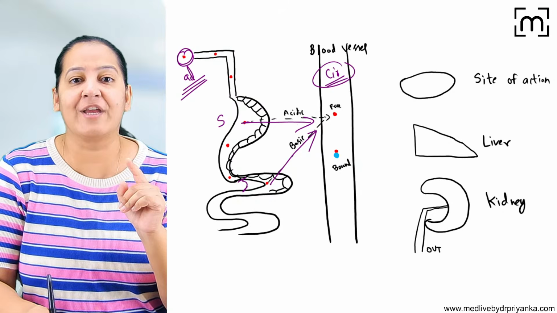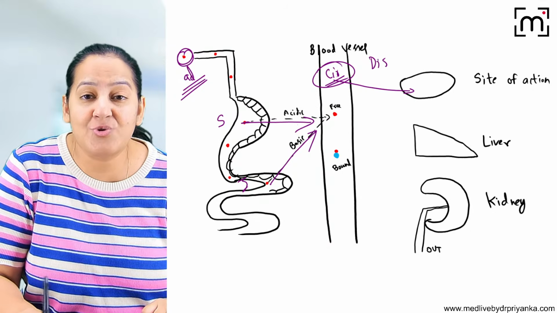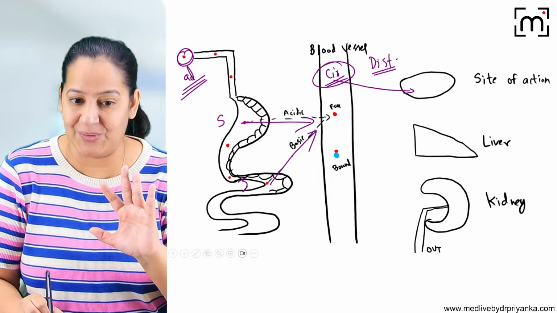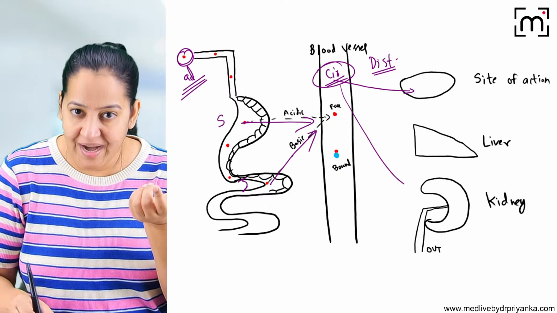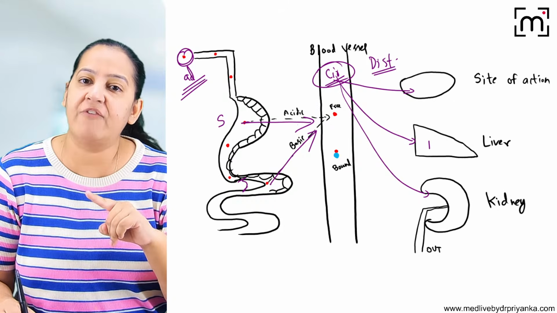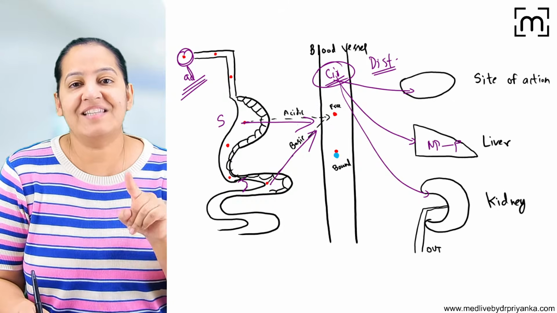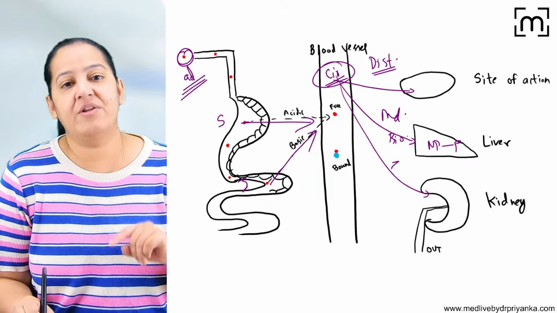After coming in the circulation, the drug will move to its site of action, and this is known as distribution. I will show you a video also. This is distribution. After showing its mechanism of action there, the drug wants to get excreted, but it cannot excrete. So the drug will go to the liver and get converted from non-polar to polar. This step is known as metabolism or biotransformation, and finally the drug gets excreted.